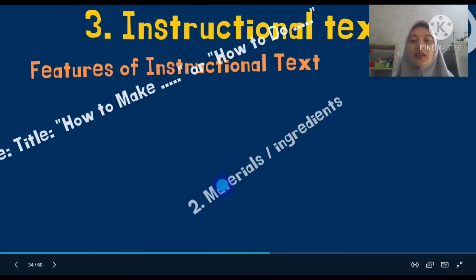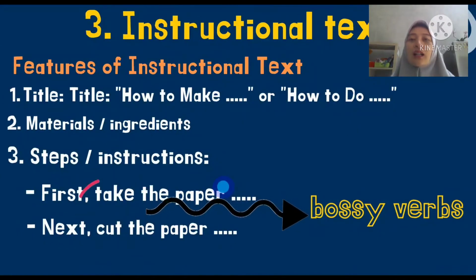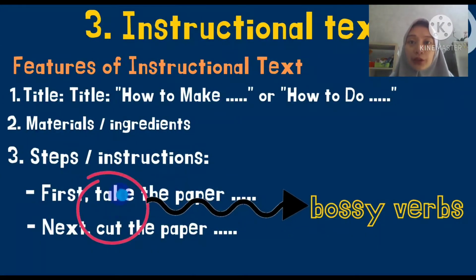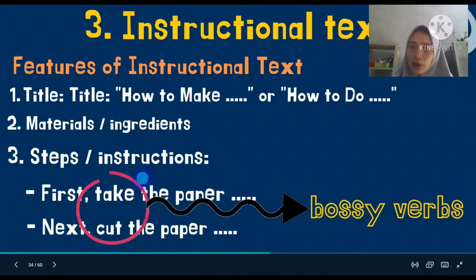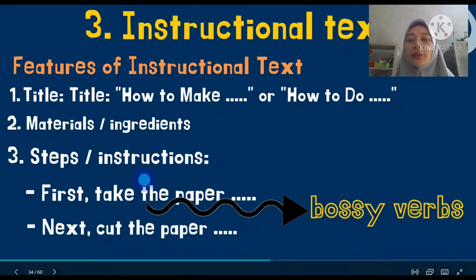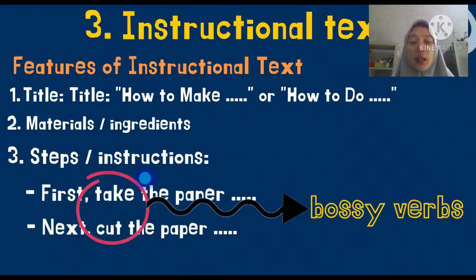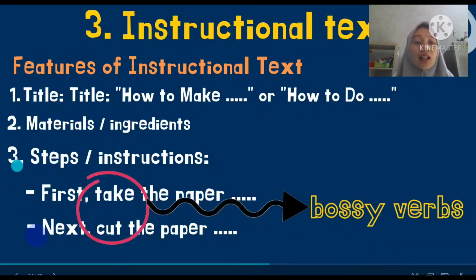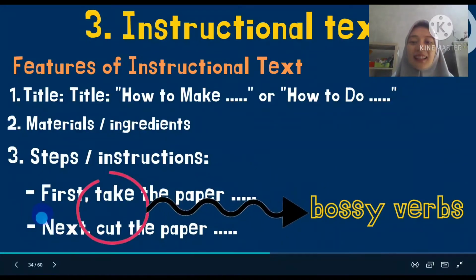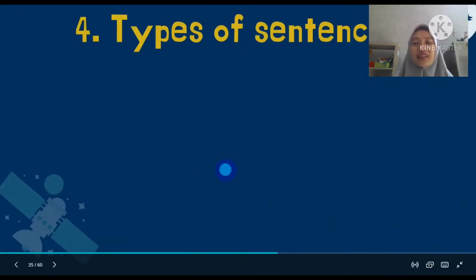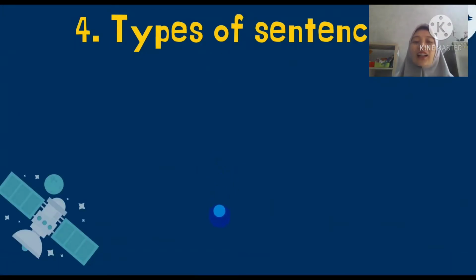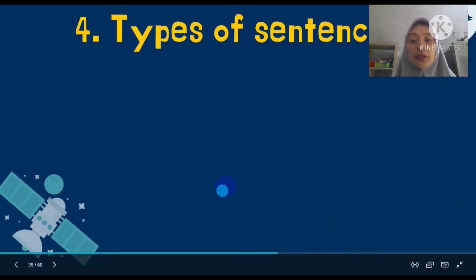And there are bossy verbs too. For example, take and cut. What are bossy verbs again? Bossy verbs are words that tell you to do something. Okay, while time conjunctions are words that tell you when something happens. Yeah. Okay, finally we come up to the last material.